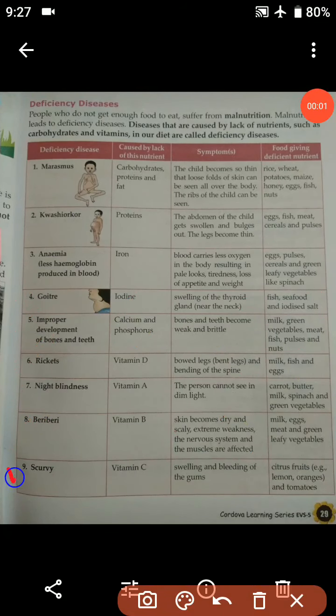So now moving on to the last one, that is scurvy. So students, scurvy is a deficiency disease which is caused due to the lack of vitamin C in the diet, and the symptom of scurvy is swelling and bleeding of the gums. That means a person suffering from scurvy will face problems like swelling and bleeding of gums. And food items that should be taken by the person suffering from scurvy are citrus foods, for example lemon and oranges, and also tomatoes.